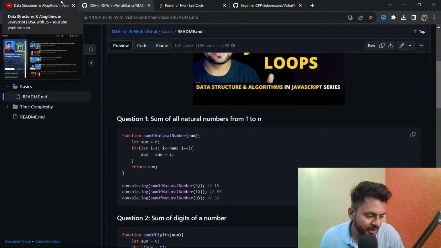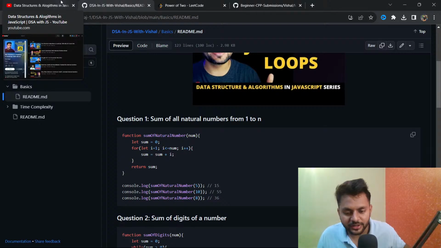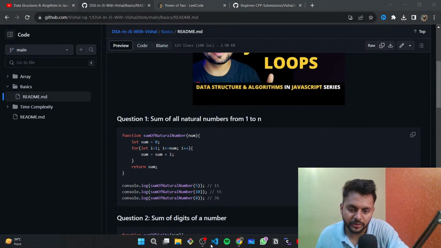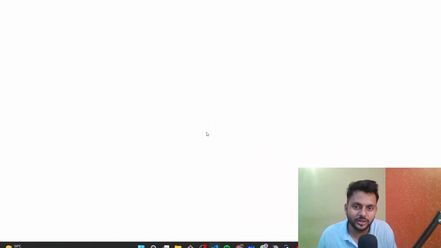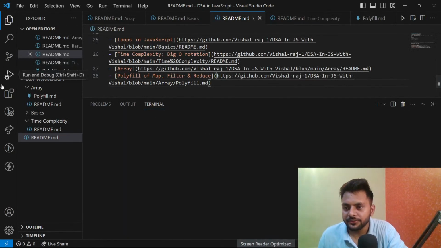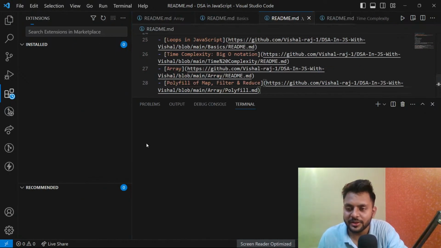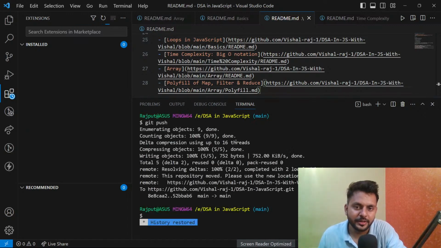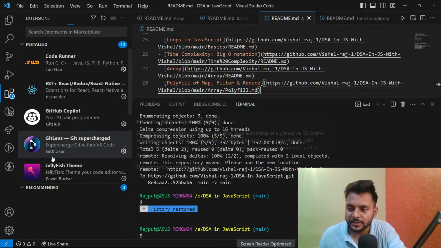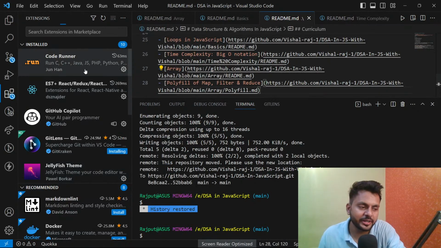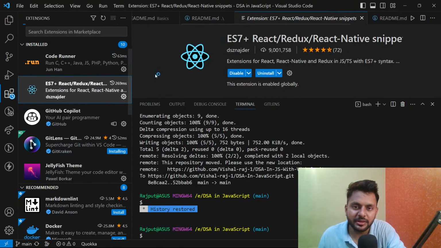Some extensions I need in VS Code, please mention for JS to increase productivity. So let me just open my VS Code. I think I don't have many extensions downloaded. I usually use CodeSandbox whenever I create videos, but here I'm sharing my extensions. One is Quokka, for writing and saving the comment. This is Code Runner for C and C++. This is ES7 for React.